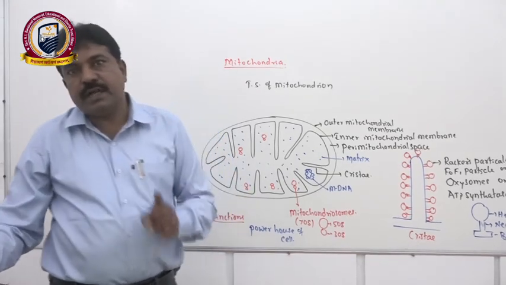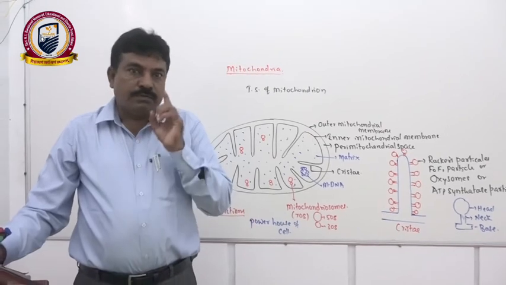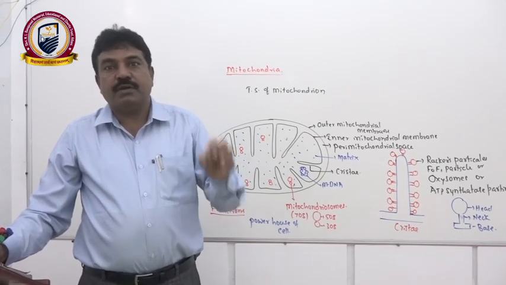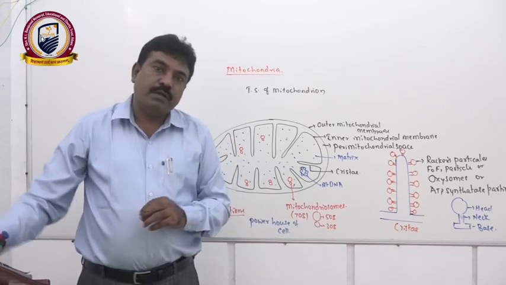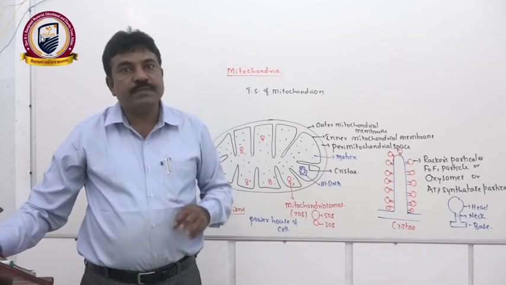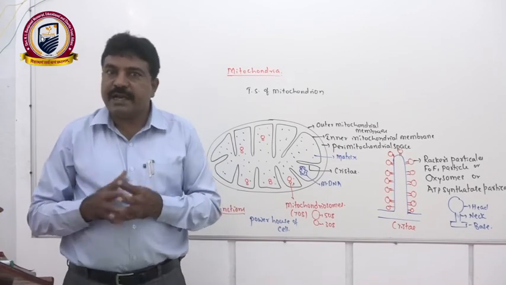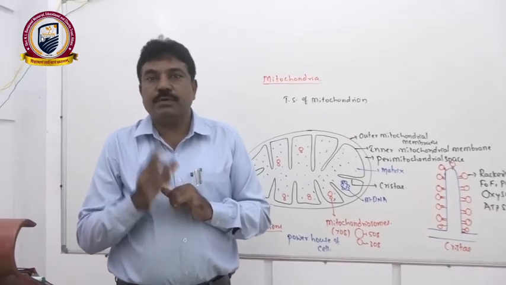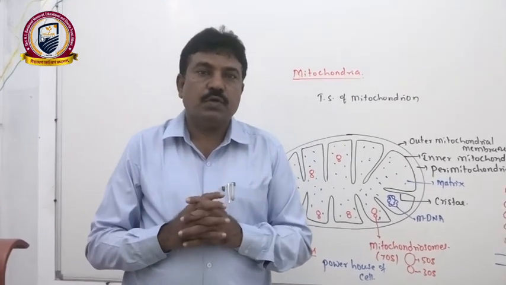Therefore, in aerobic respiration, from a single glucose molecule 36 ATPs are formed because of the presence of mitochondria. Whereas in anaerobic respiration, we have two types, alcoholic fermentation and lactic acid fermentation. In that case, only 2 ATPs are produced from a single glucose molecule.